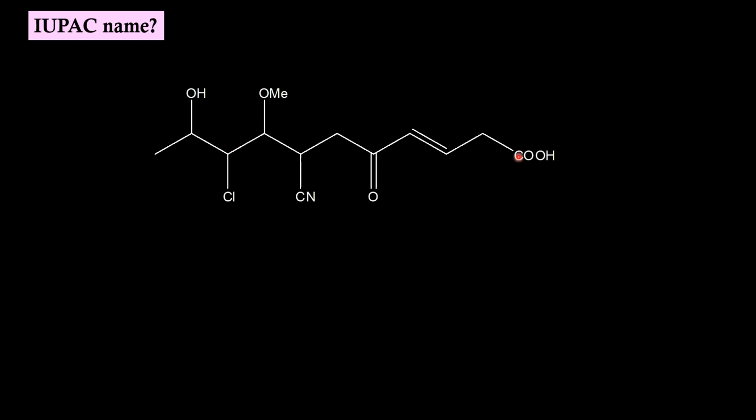Of all these, carboxylic acid wins and becomes the suffix. Remaining functional groups will all act as prefixes. This is the longest possible parent chain. Carbon of the carboxylic acid will be numbered 1.